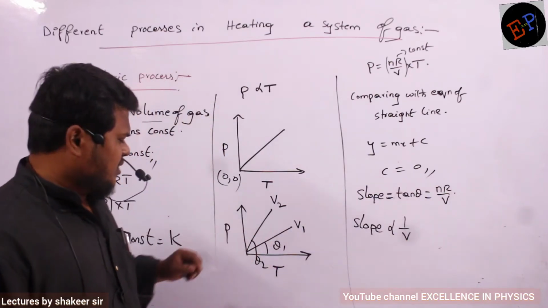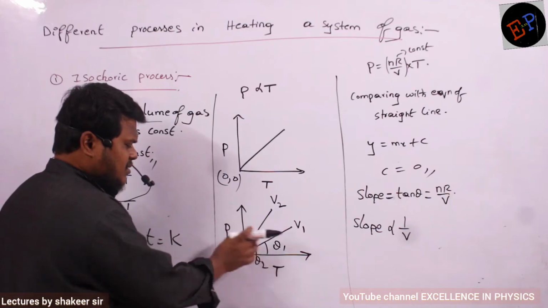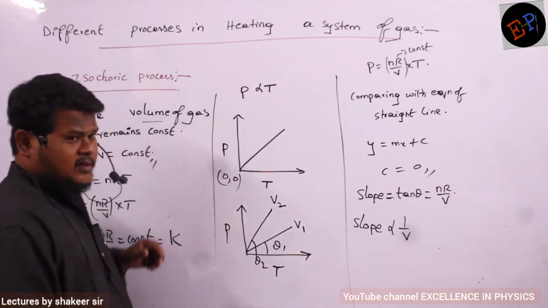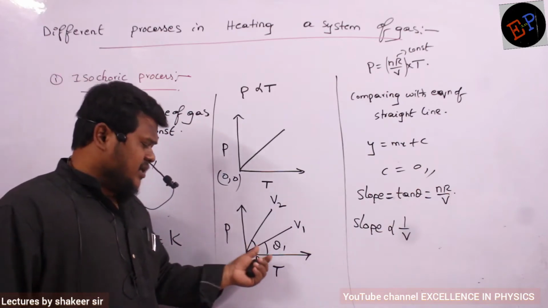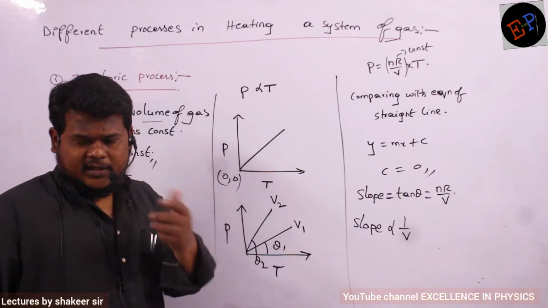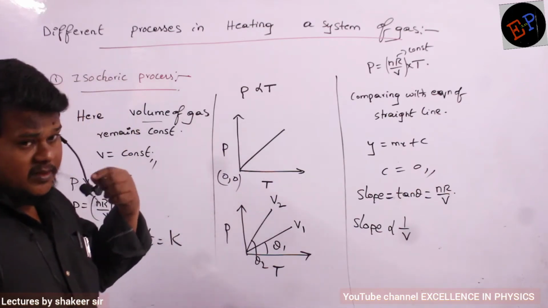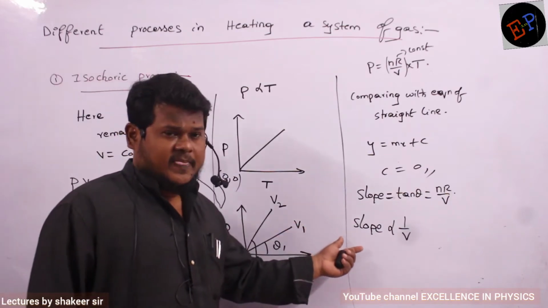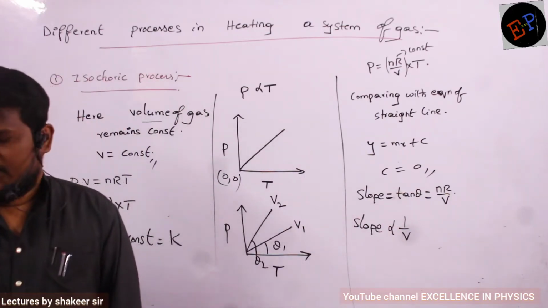Now here in this condition, theta values are less than 90 degrees. Theta 1 is also less than 90, theta 2 is also less than 90. So therefore, theta 2 is greater than theta 1. So tan theta 2 is greater than tan theta 1. So second slope is greater. It means second volume is lesser, because slope is inversely proportional to volume. Are you able to understand?